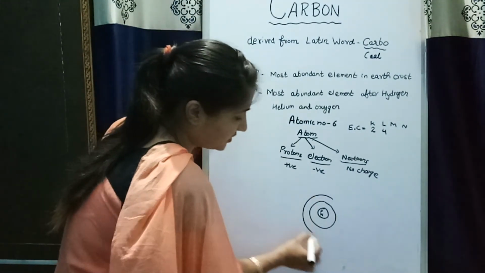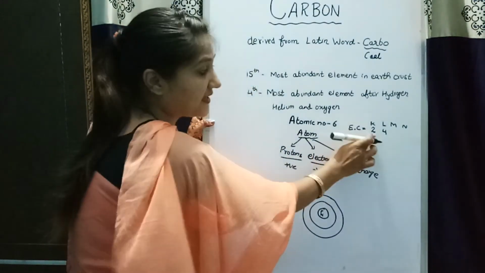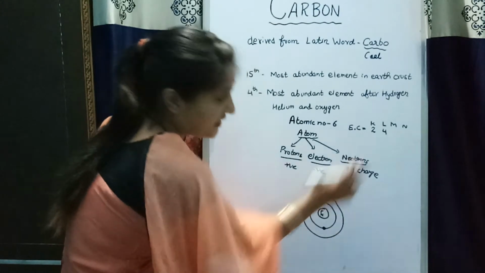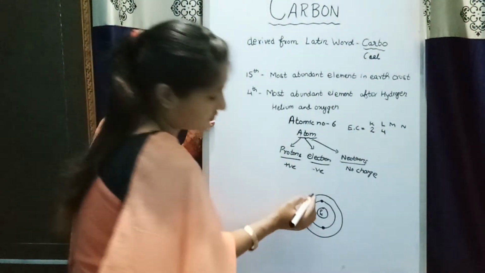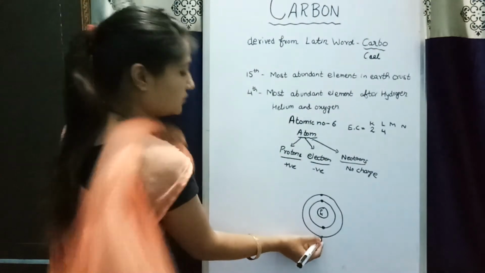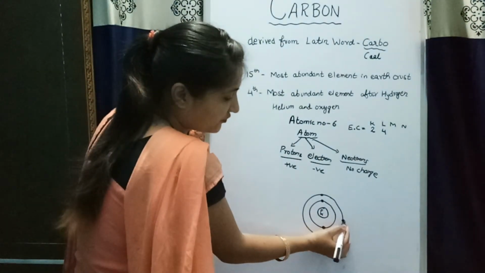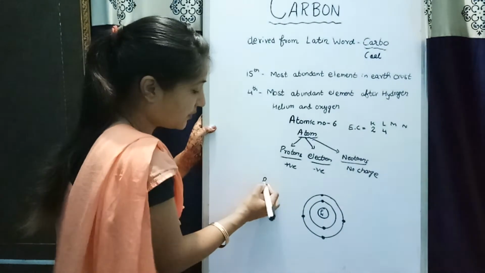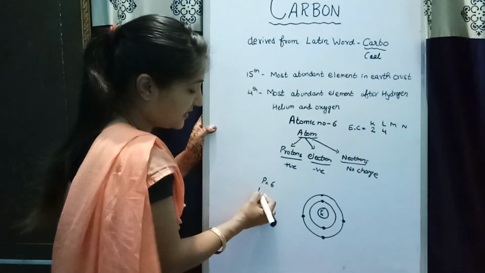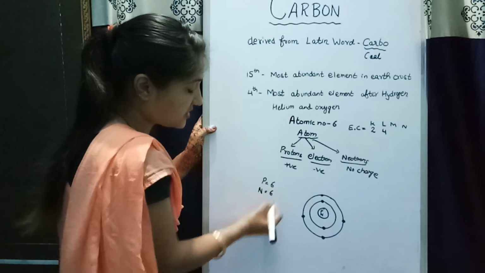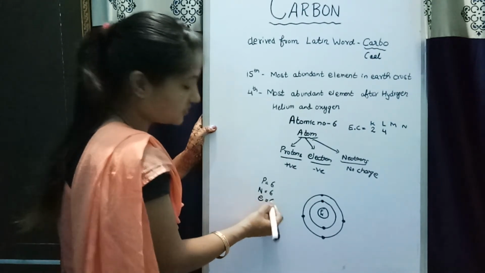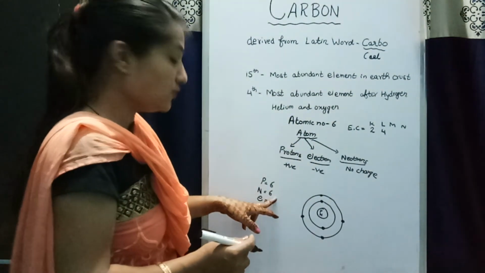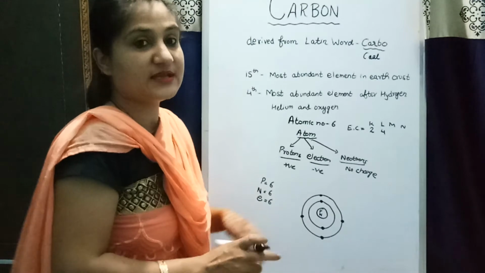This is the K shell, this is the L shell. In the K shell we have 2 electrons, 1, 2. In the L shell we have 4 electrons, 1, 2, 3, 4. That means carbon has 6 protons, 6 neutrons and 6 electrons.